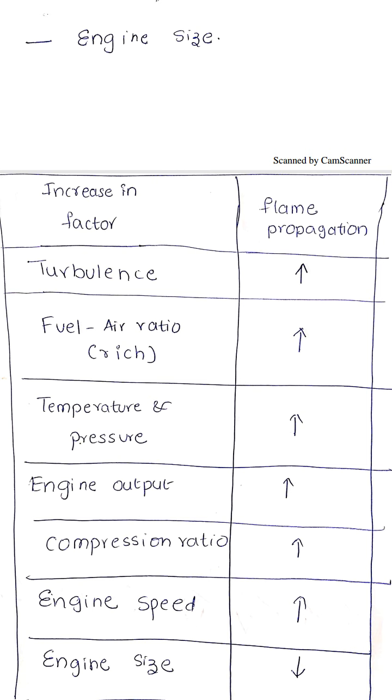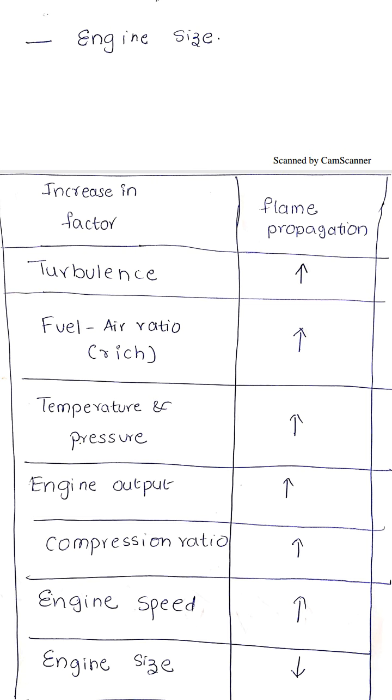So flame spreading would be faster because of high temperature. Similarly, pressure. Because of high pressure, the flame easily attains the self-ignition temperature. It means the transposition rate would be faster.